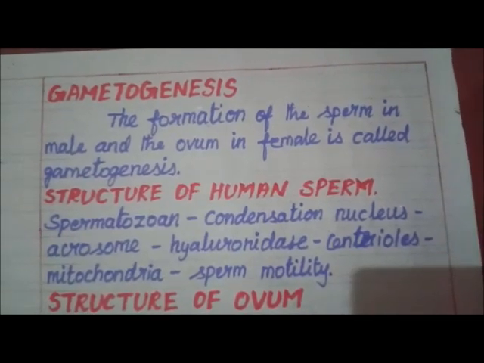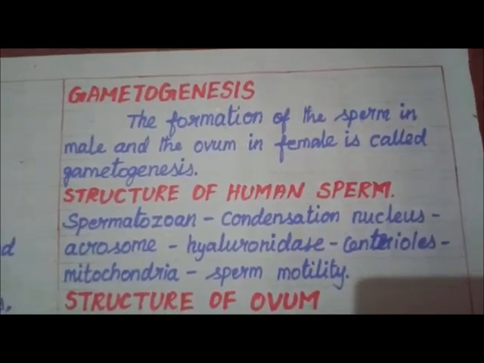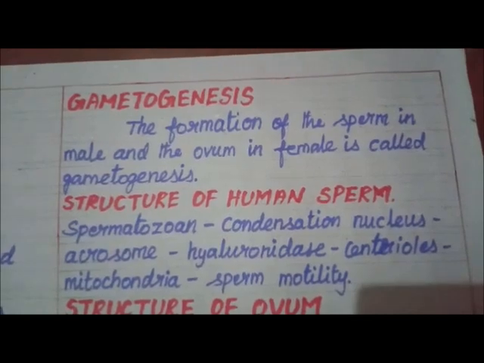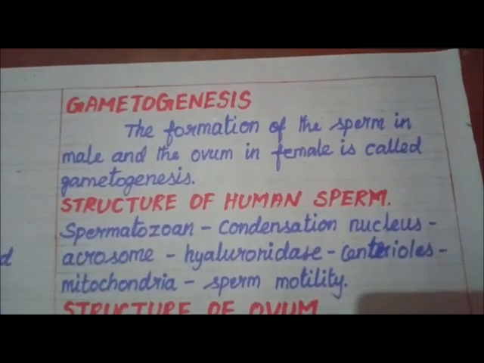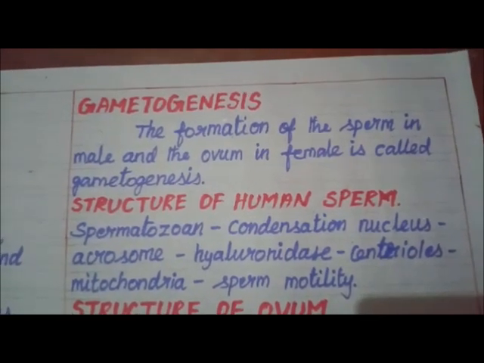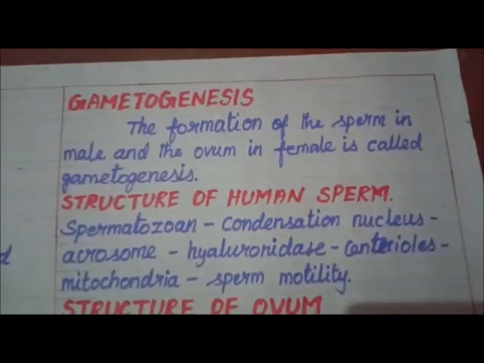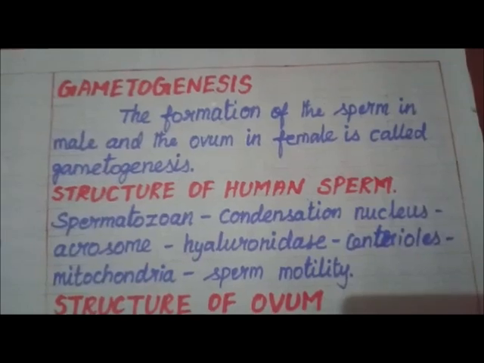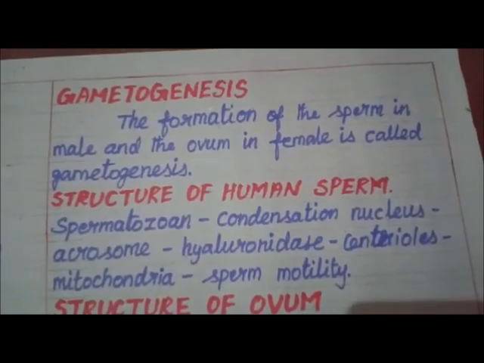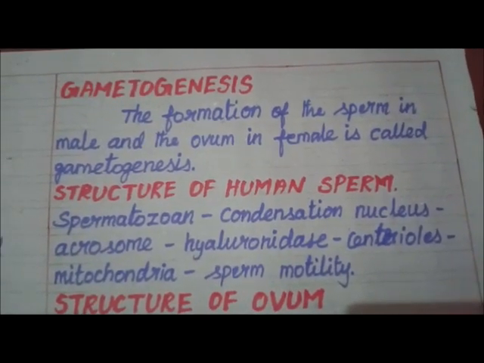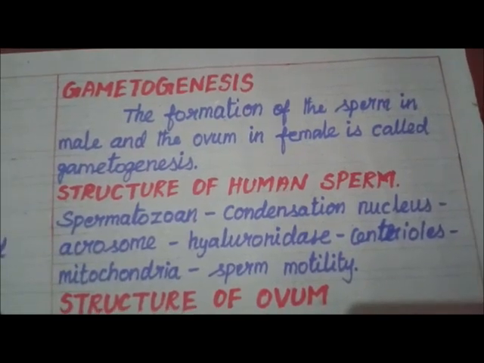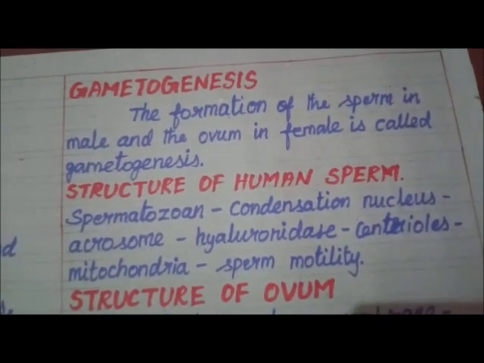Next, gametogenesis. The formation of the sperm in male and the ovum in female is called gametogenesis. Gametes are the male and female reproductive cells, produced by this method, gametogenesis.